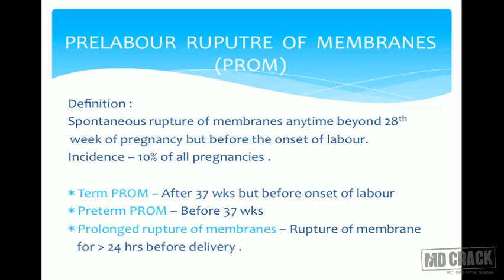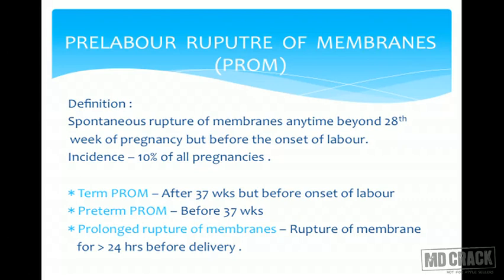So over here we have concluded with preterm. Now let's see the other entity, that is pre-labor rupture of membranes, or it was initially called premature rupture of membranes, PROM. The definition is spontaneous rupture of membranes anytime beyond 28 weeks but before the onset of labor.